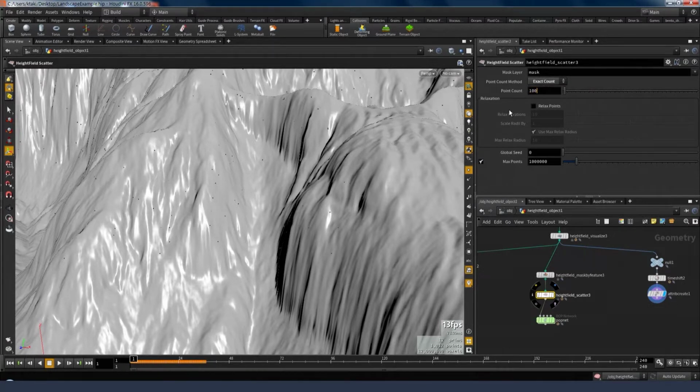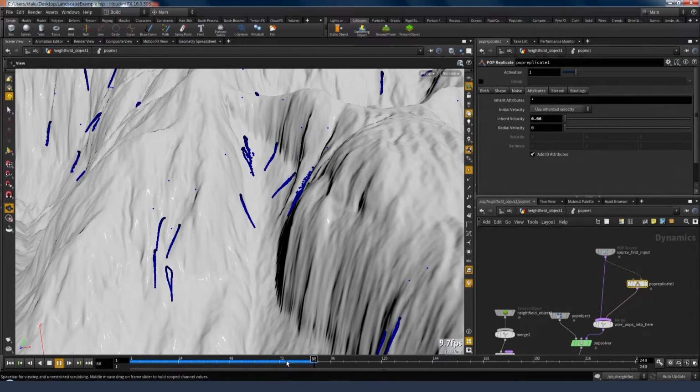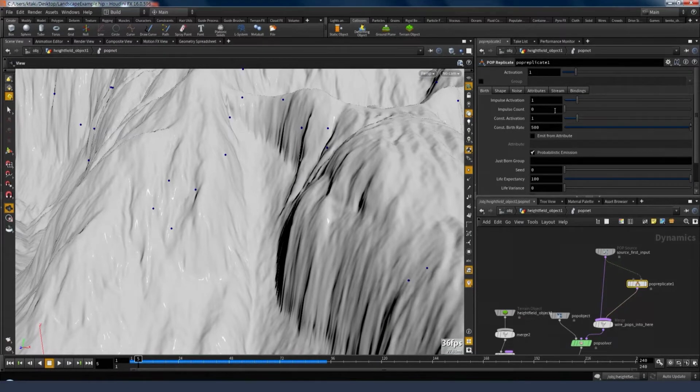Just to make this a little bit faster, I'm going to set the number of points directly to something like 100. There we go. Now you can see that we have these particles creating trails behind them. If we hit play again, we've got these nice streams.